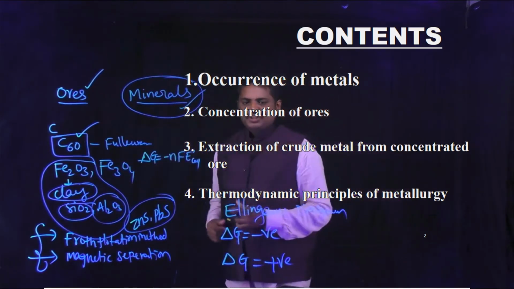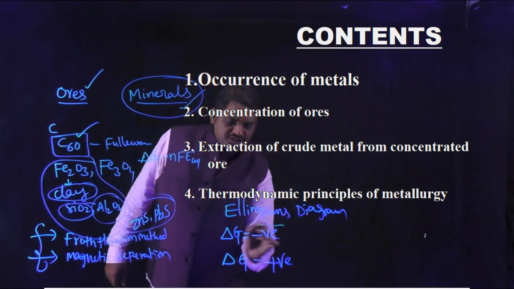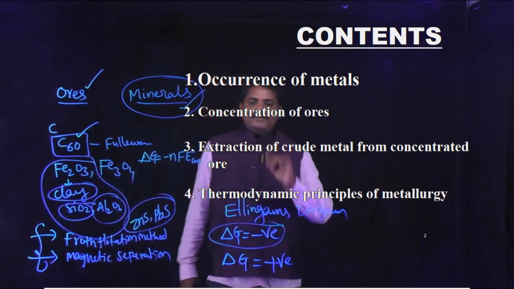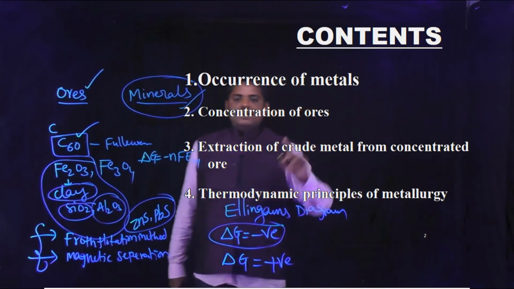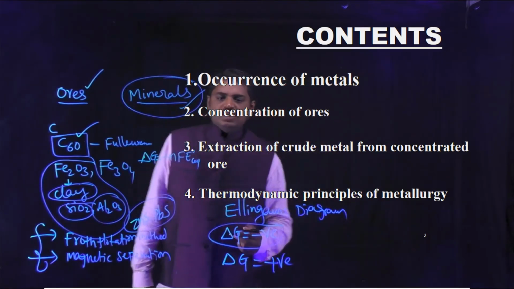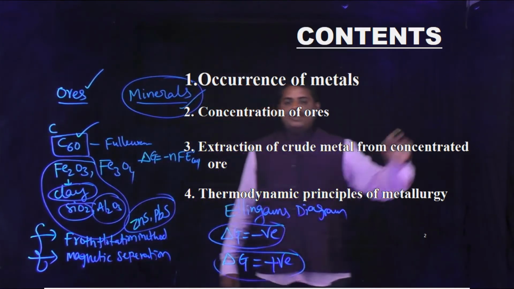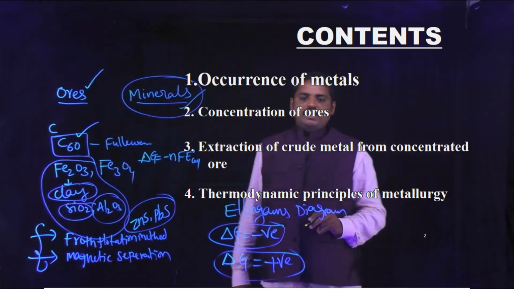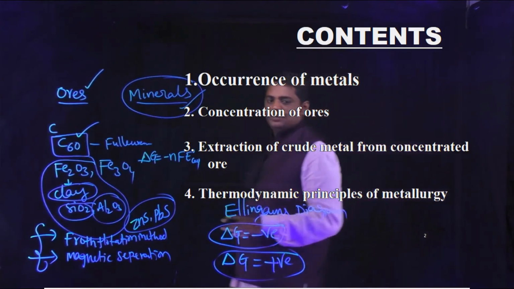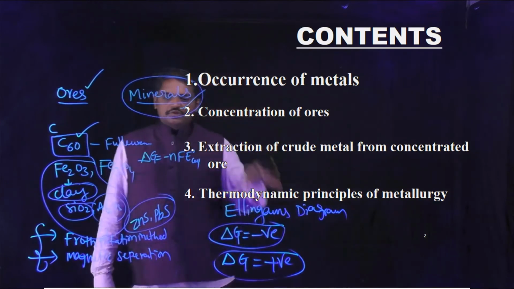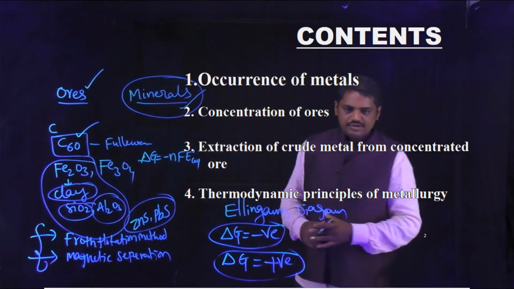Any reaction is possible if its free energy change value is negative. That type of reaction is also known as a spontaneous reaction. The remaining reactions, where the change in free energy is positive, are known as non-spontaneous reactions. These are thermodynamic principles of metallurgy. The metallurgical process involves some thermodynamic principles.